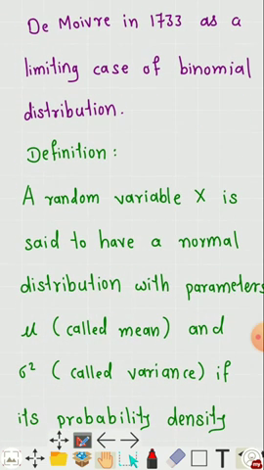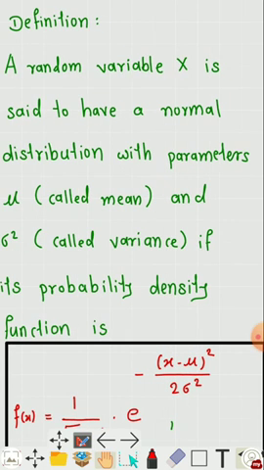So let us define what this normal distribution is.